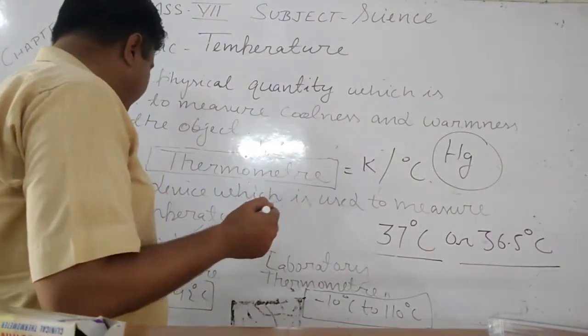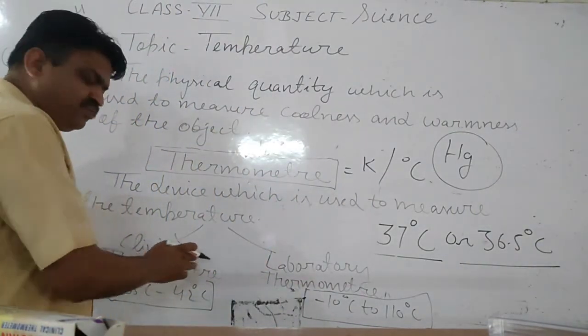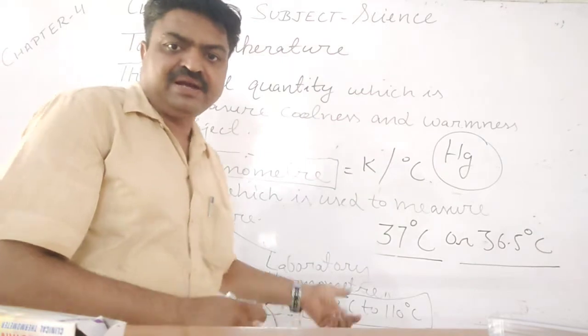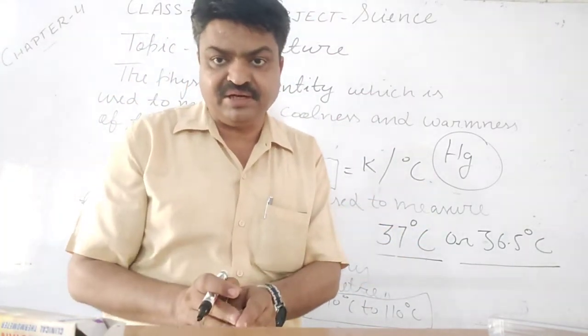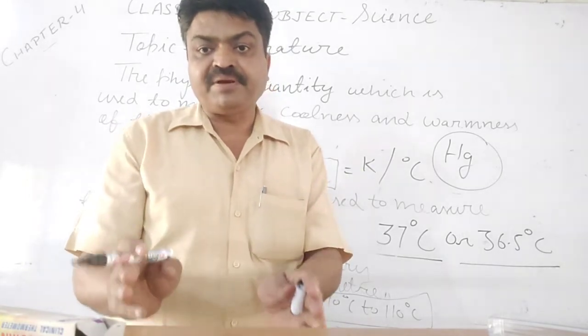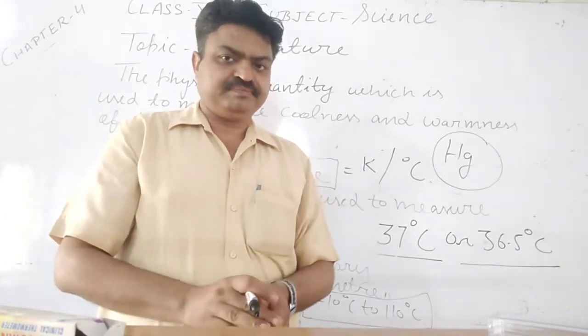So there are two types of thermometer, clinical thermometer and laboratory thermometer. The clinical thermometer is used to measure the temperature of the human body.